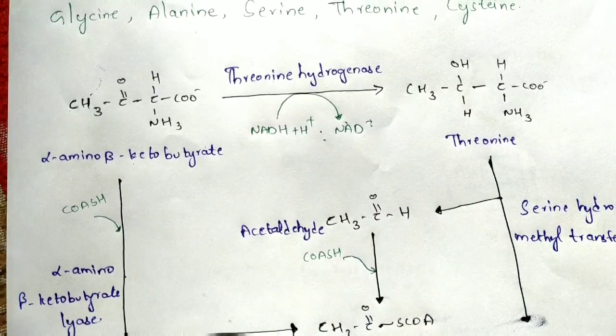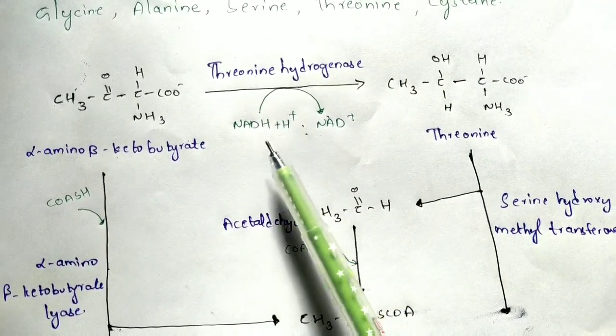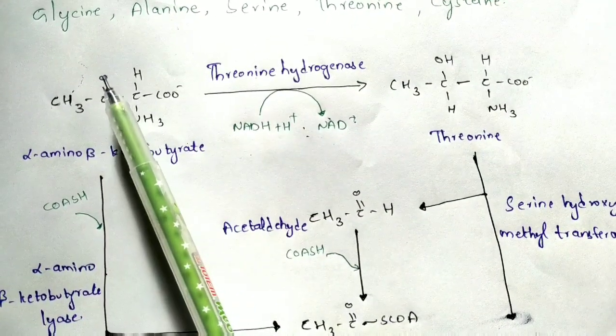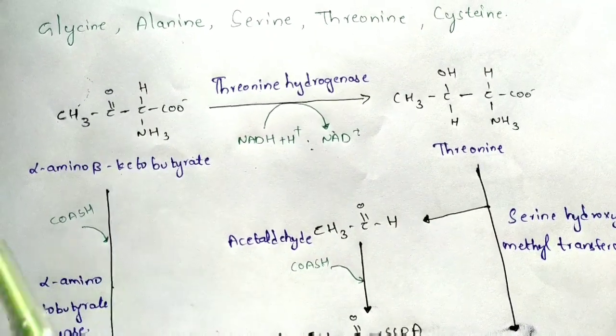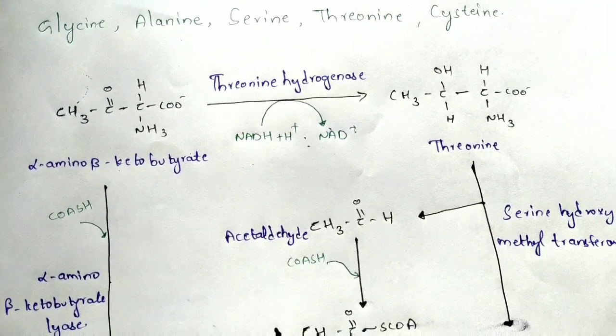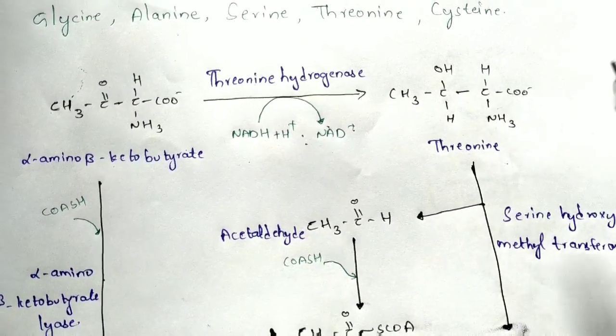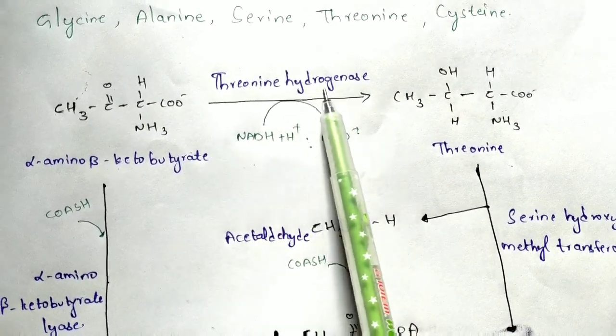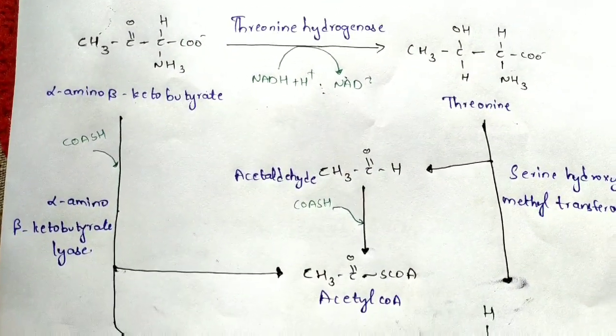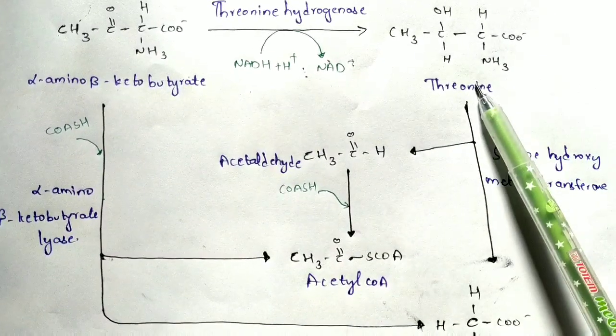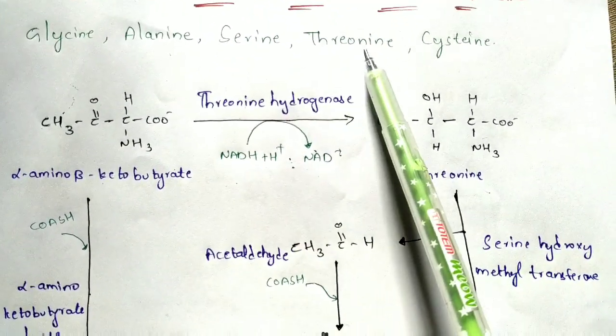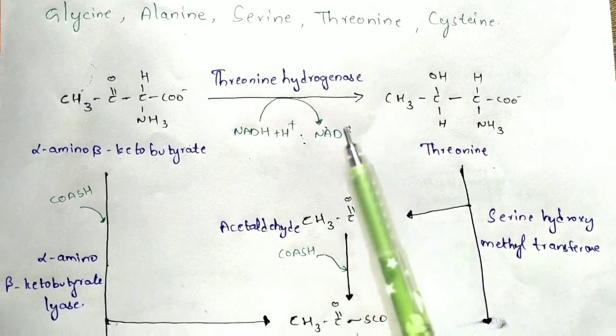So totally 2 H will be utilized by the NADH, and one of the H will be joined here and another H will be joined to another region of the carbon and forms threonine. The enzyme which has been utilized here is threonine dehydrogenase. Don't forget to write the enzymes. So next, here the threonine formation has been completed, right? And next let us see the formation of glycine.